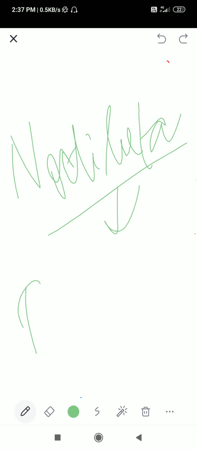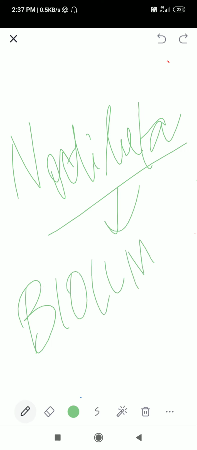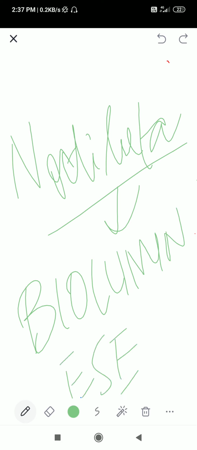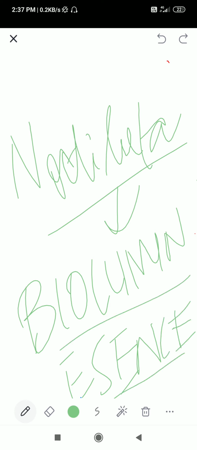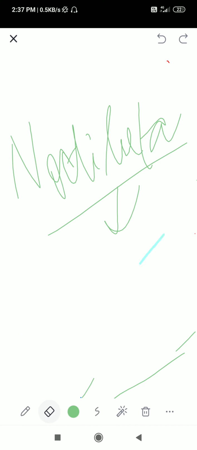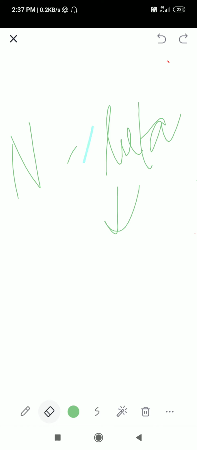Noctiluca show bioluminescence. This is important. Bioluminescence means it shines out in the environment. Okay, so in the dark it just glows up. So Noctiluca shows bioluminescence. You have to remember this. So we have seen two groups, chrysophytes and dinoflagellates. Now let us see a very important and very interesting group, that is euglenoids.